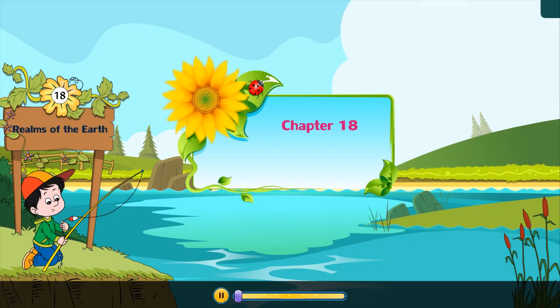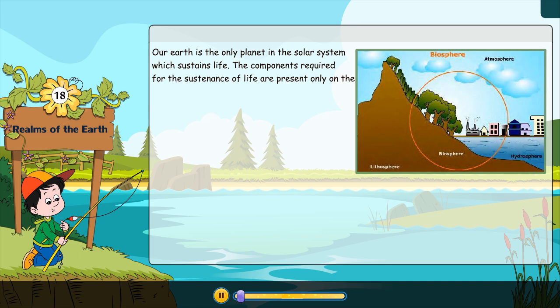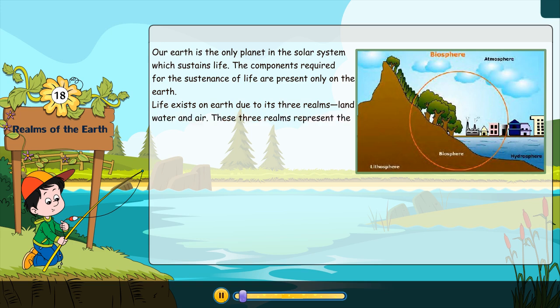Chapter 18: Realms of the Earth. Our Earth is the only planet in the solar system which sustains life. The components required for the sustenance of life are present only on the Earth. Life exists on Earth due to its three realms: land, water, and air.